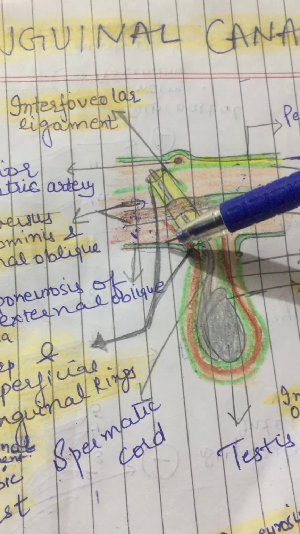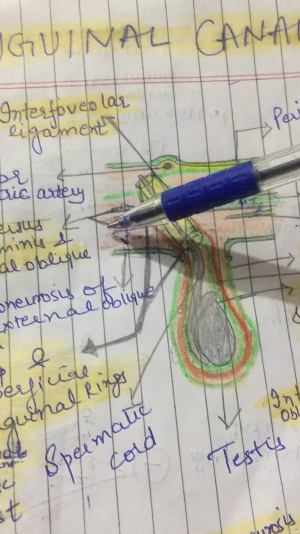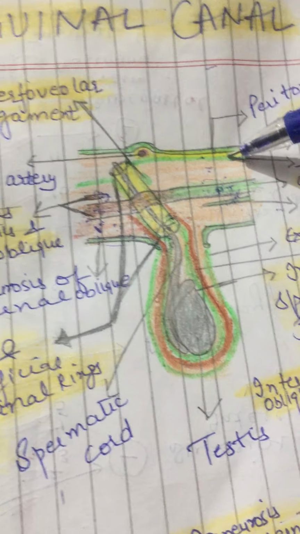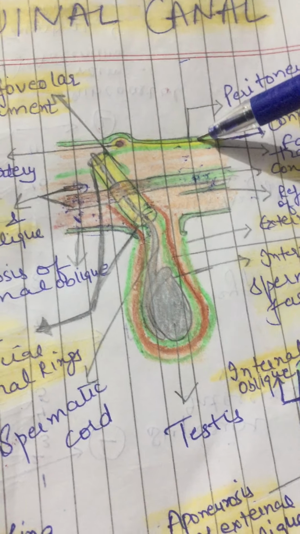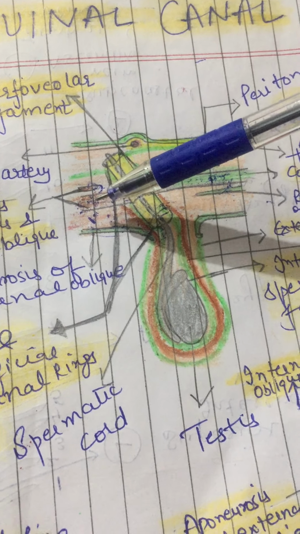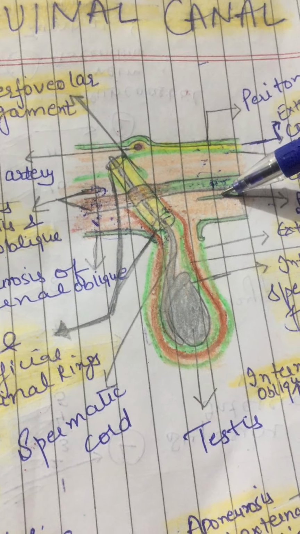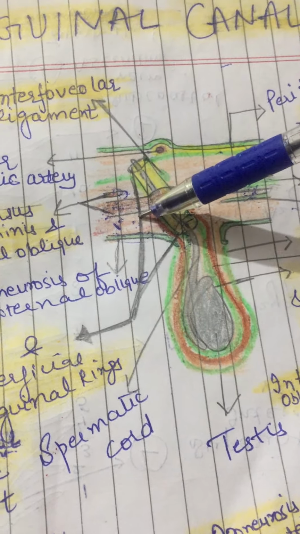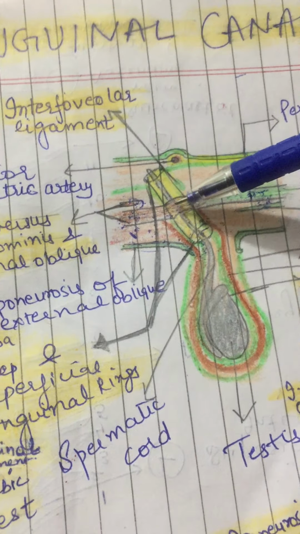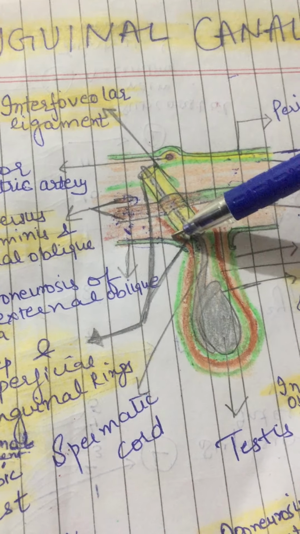Anterior wall is formed by skin, superficial fascia. Then we have external oblique aponeurosis, and in its lateral 1/3 we have internal oblique muscle. Posterior wall is formed by fascia transversalis, extraperitoneal connective tissue. Then we have parietal peritoneum, and in its medial 2/3 we have this conjoint tendon. Conjoint tendon is nothing but intermingling of aponeurosis of internal oblique and transverse abdominis muscle, right? And reflected part of inguinal ligament. Now roof. Roof is formed by, as I already told, arch fibers of internal oblique and transverse abdominis fibers, right? Floor is formed by the grooved upper surface of the inguinal ligament, right?